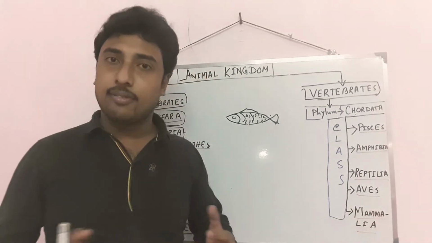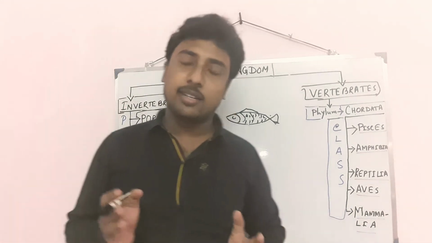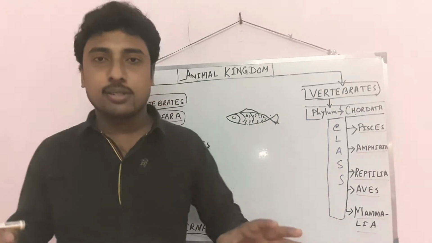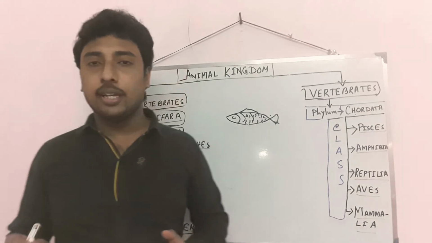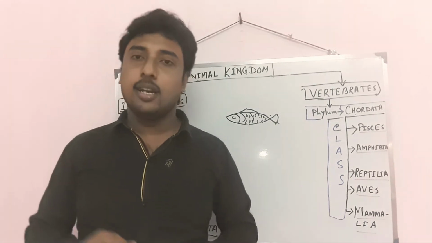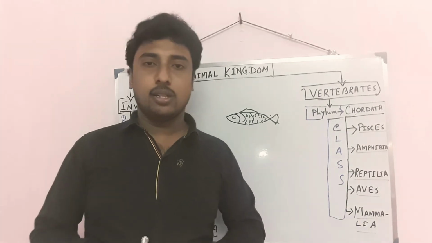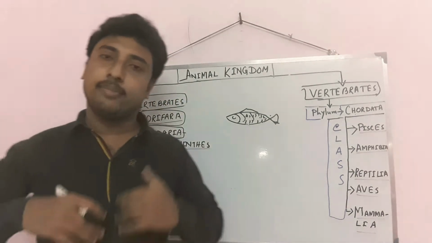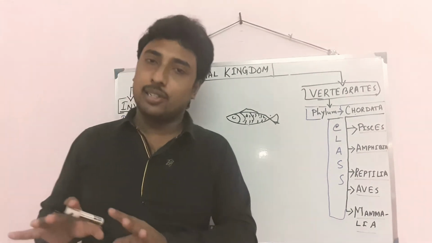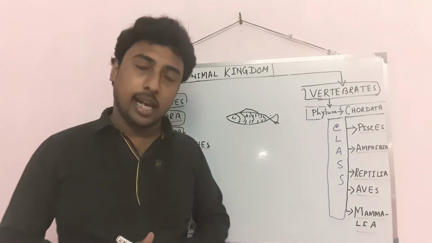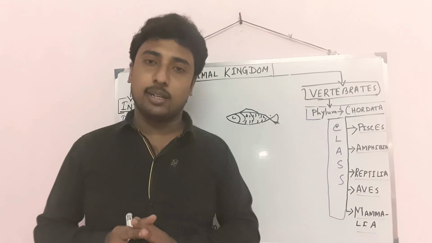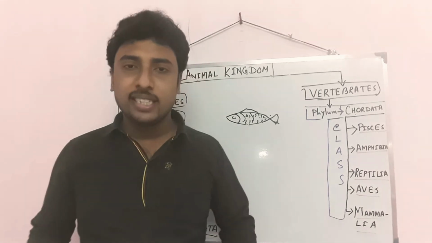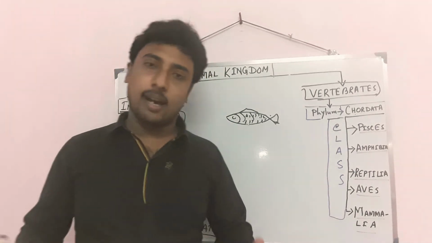Next is Aves. You know, birds. In birds, the body is covered with feathers. Their forelimbs are modified into wings for flight. Similarly, a four-chamber heart is present, and lungs are present for respiration. They lay eggs covered by a calcareous shell. Their mouth is reduced to a beak, teeth are generally absent, and they are warm-blooded or homeothermal. These are the characteristic features of birds. Examples under Aves: sparrow, pigeon.